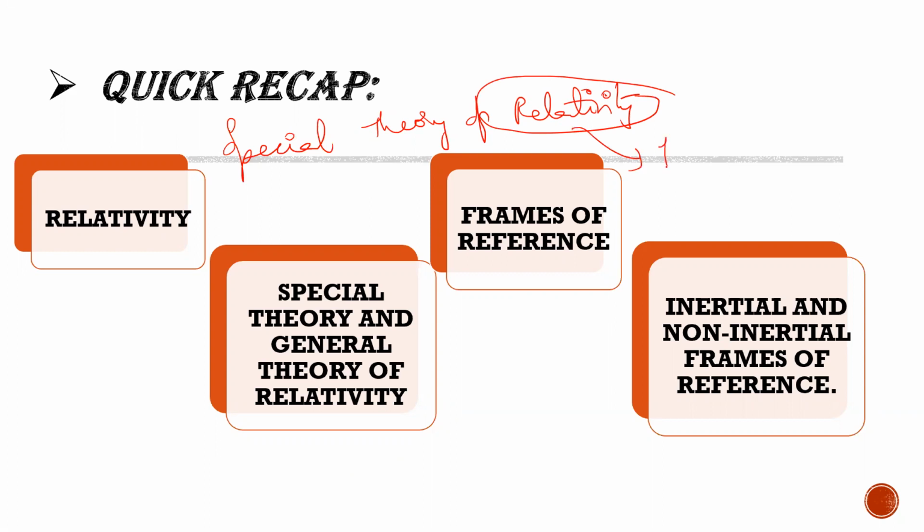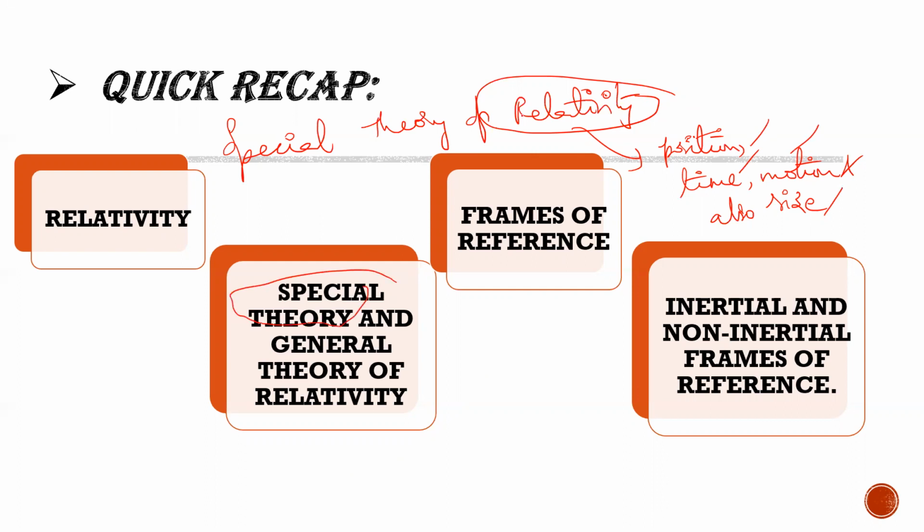There is a relativity in position, in time, in motion, and also size. This relativity we have explained regarding position, time, motion, and size using various examples. Based on this, we have the special theory of relativity and the general theory of relativity.